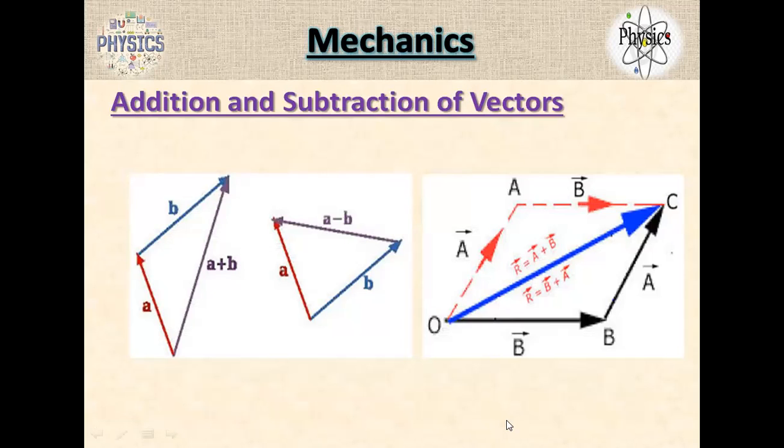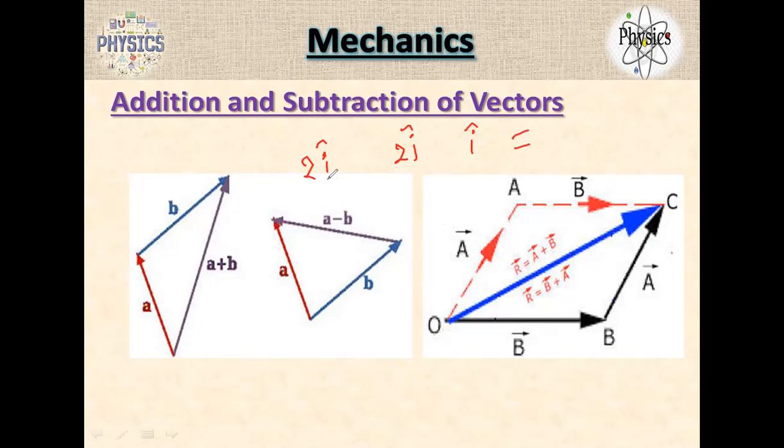Let's say I give 2i and 2j. Can I add this? How can I add these two vectors? There are three vectors I gave here: 2i, 2j, and i. How can I add these three vectors? What is the resultant of these three vectors if I add?